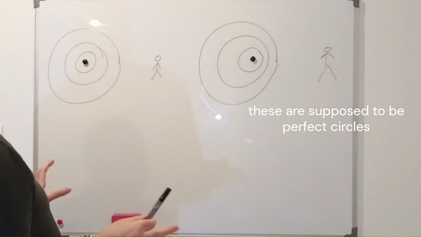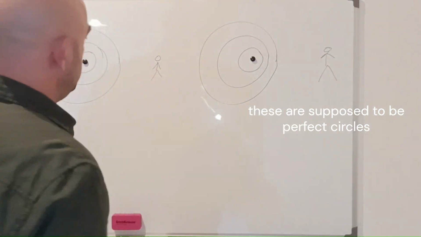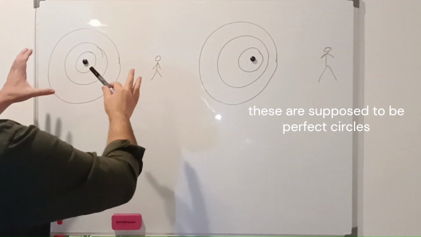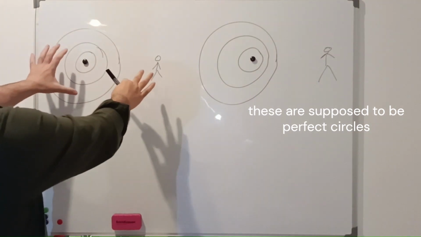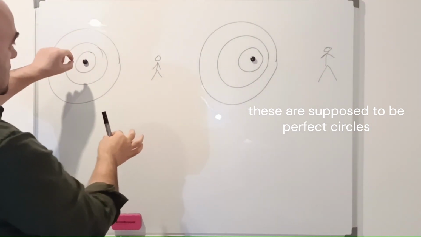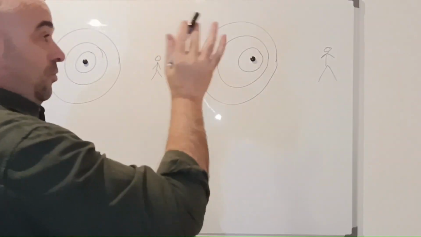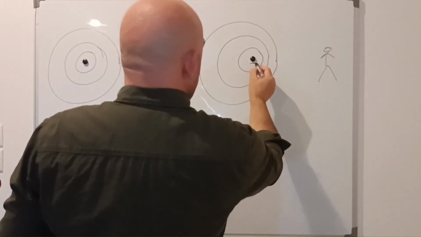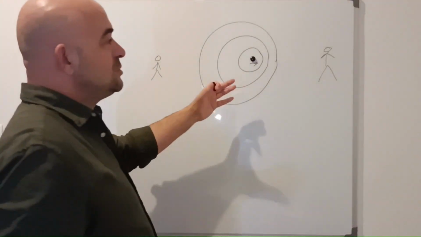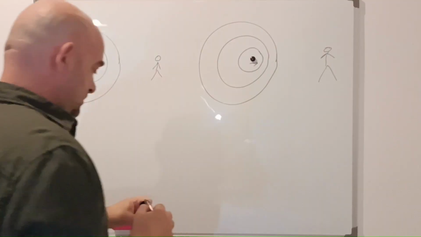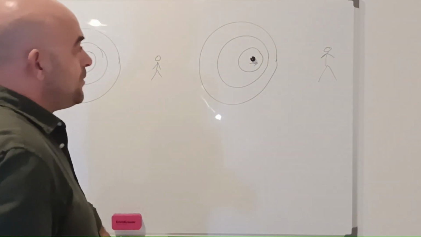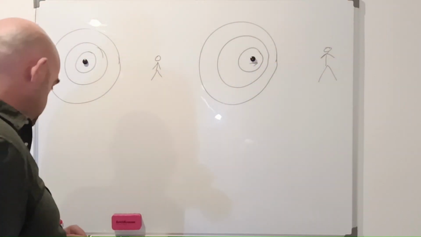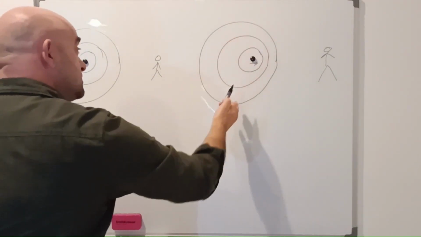The scientific community, when there is no relative motion between the human and the light source, thinks that this is what is happening: the source is at the center of the waves. When they say that the source is moving towards the human, they say that this is what is happening. The source does not remain at the center of the waves.